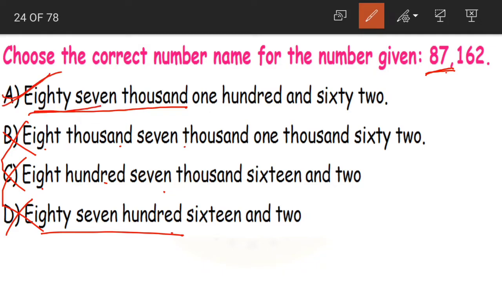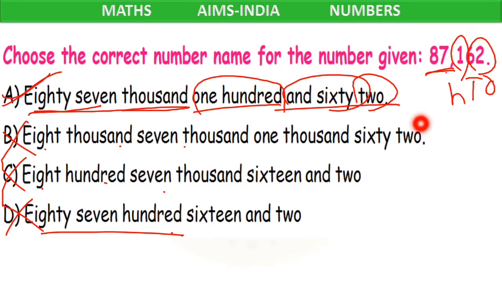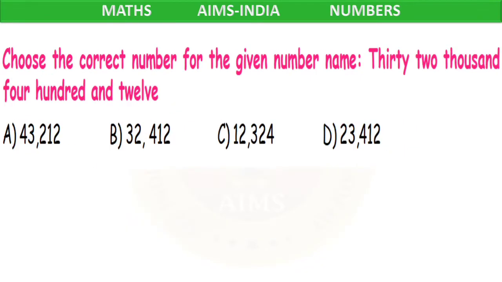Option A, 87,162. Yes, 1 is in hundreds place, so 100. 6 is in tens place, so 60. 2 in ones place, so it is read as 2. What is the number name for this? 87,162. Option A.